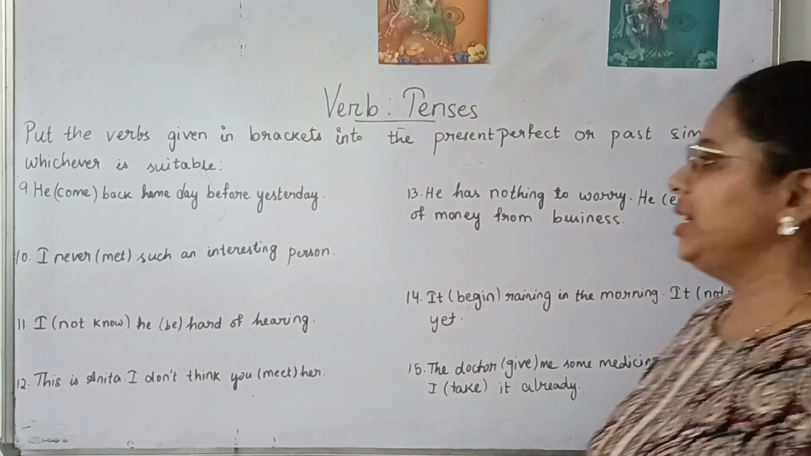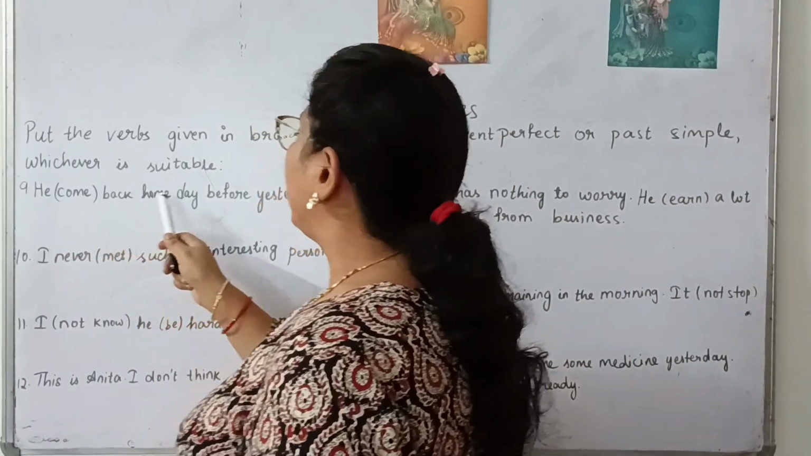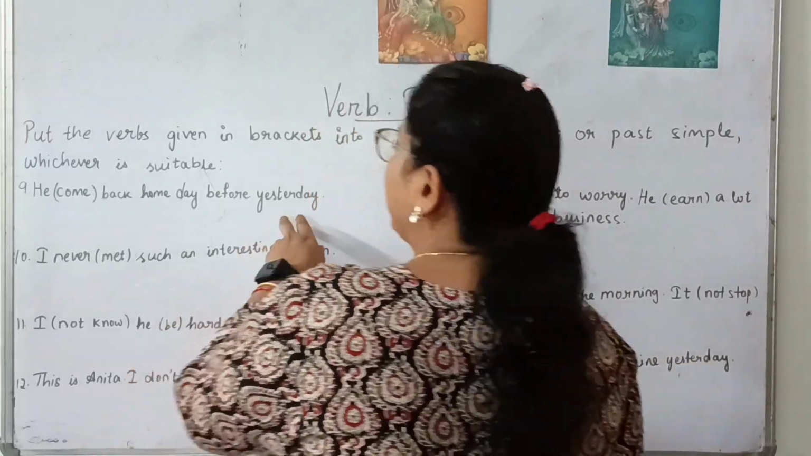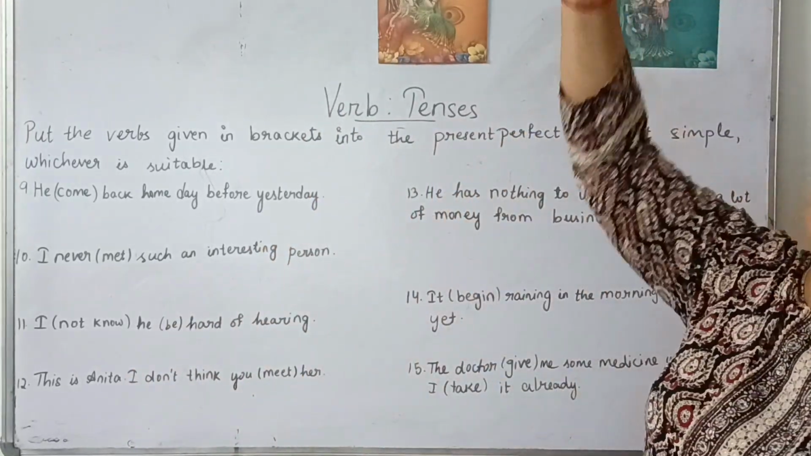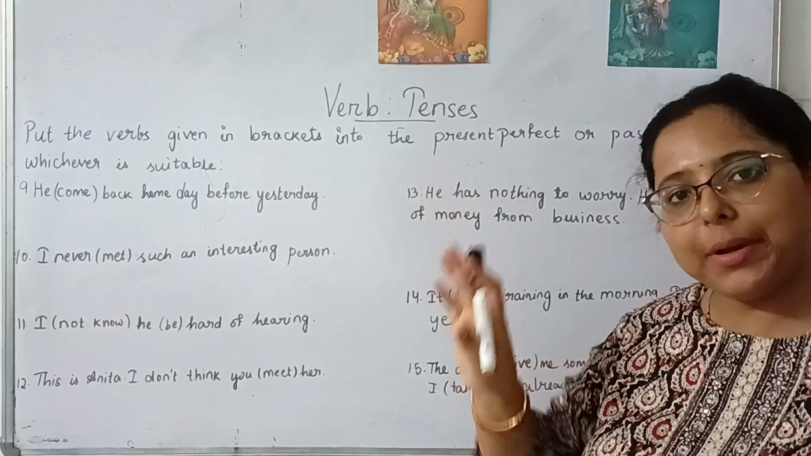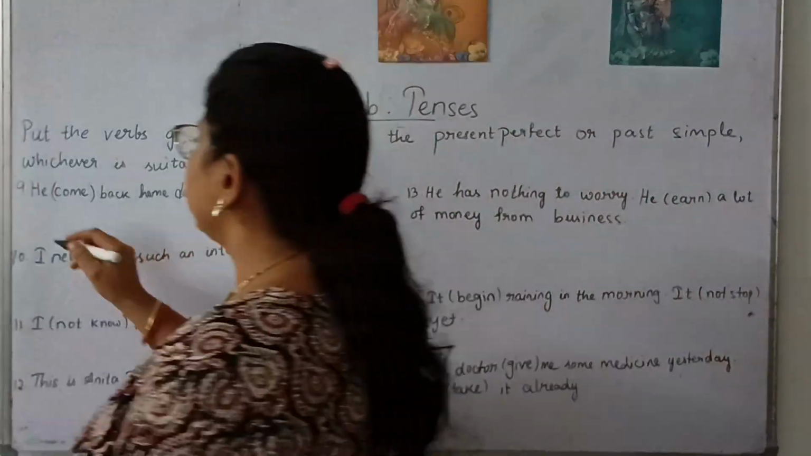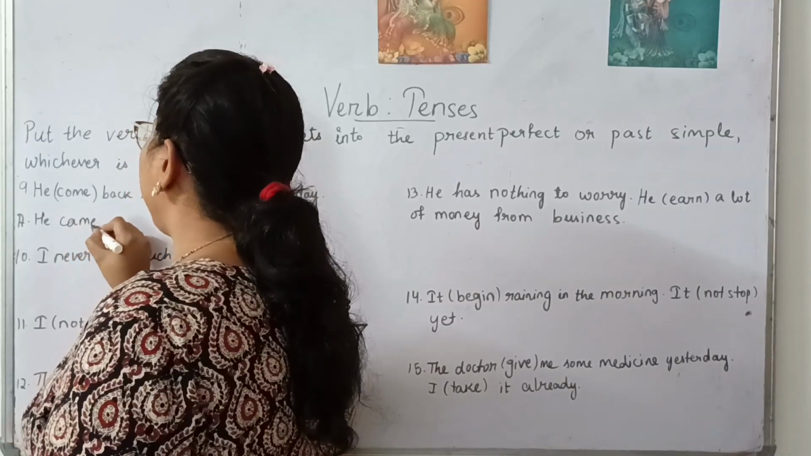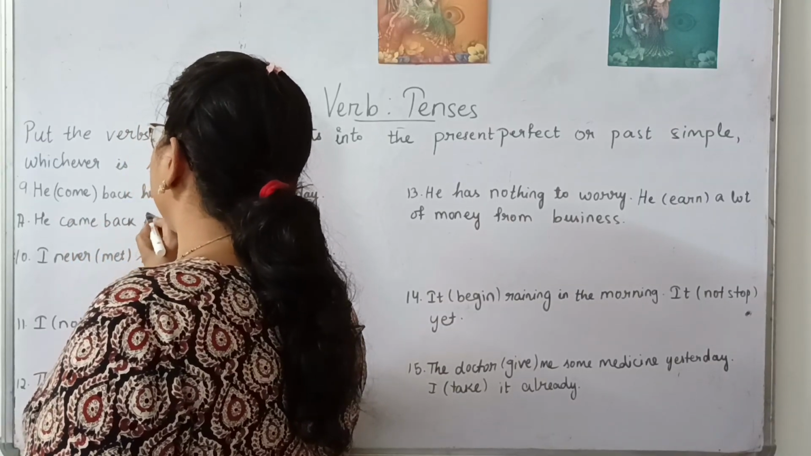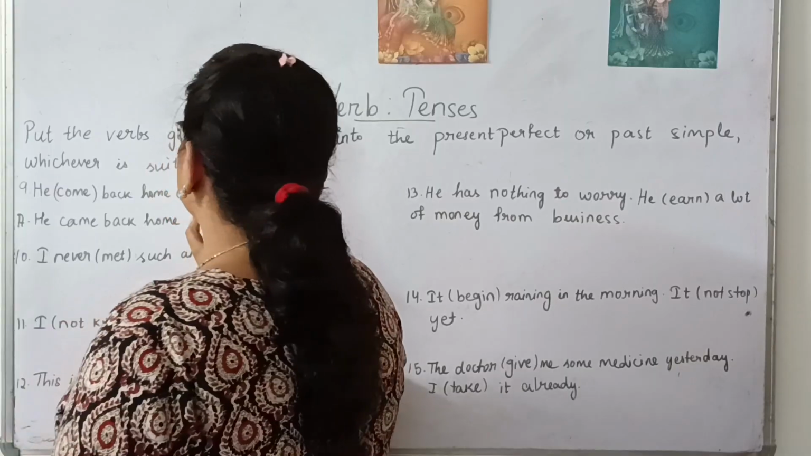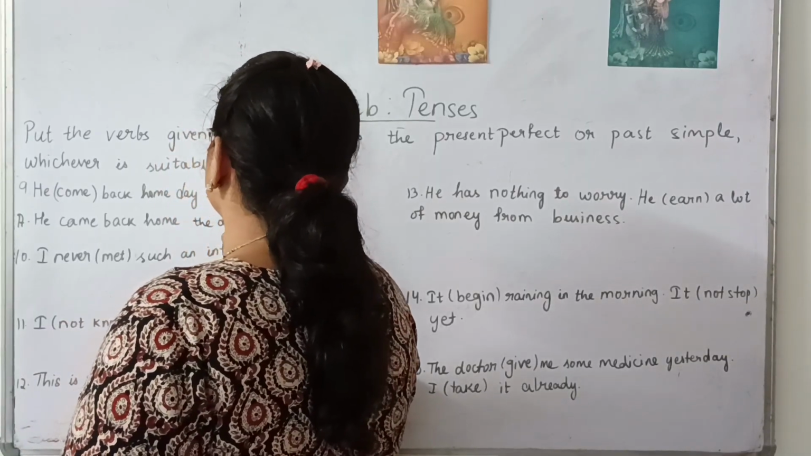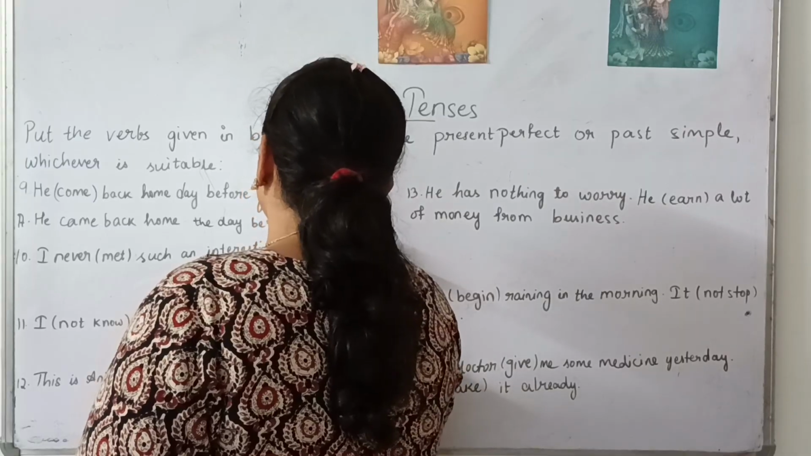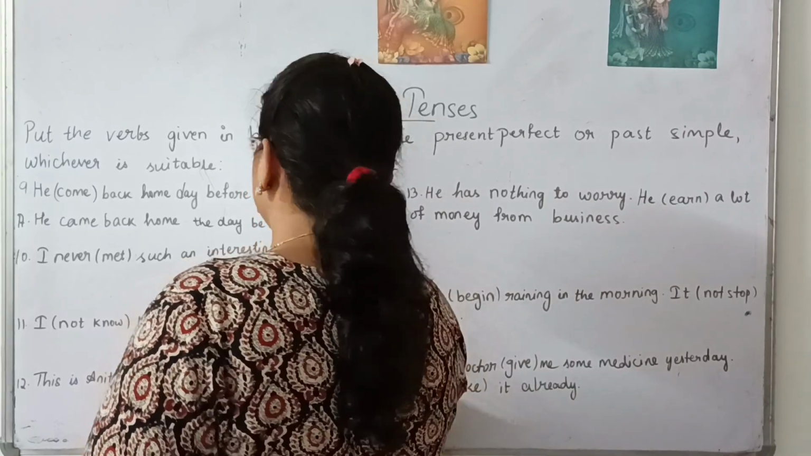So our next question here is, he come back home day before yesterday. So here we are talking about something that happened the day before yesterday. So it's a past action. It has already happened. So what will we use? Simple past tense. Yes or no? So here we will write, he came back home the day before yesterday.